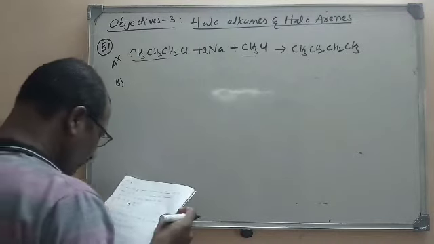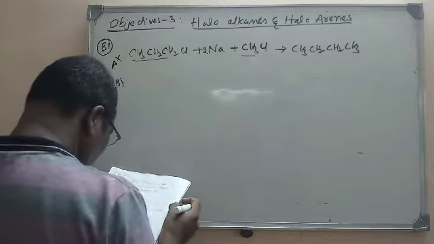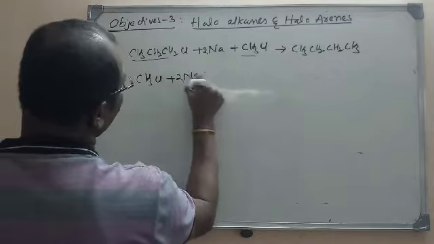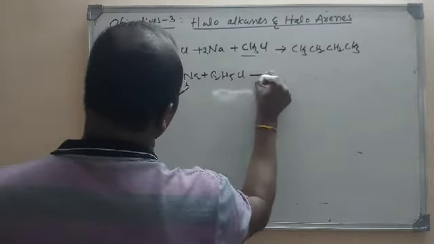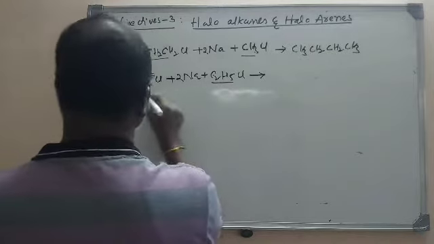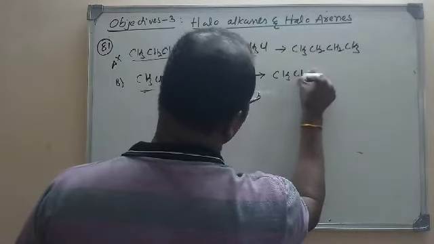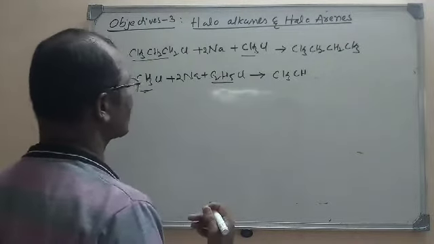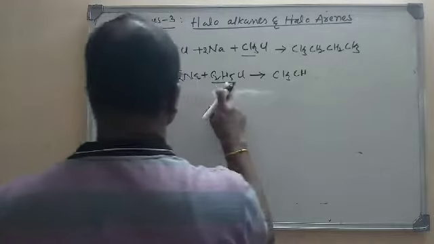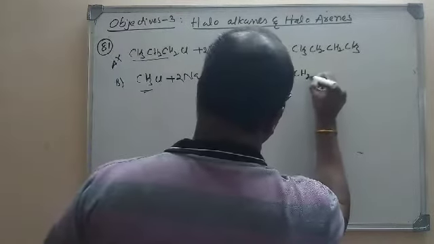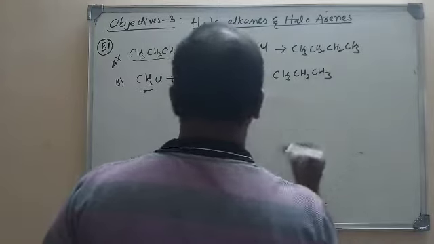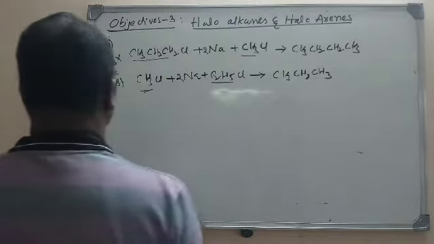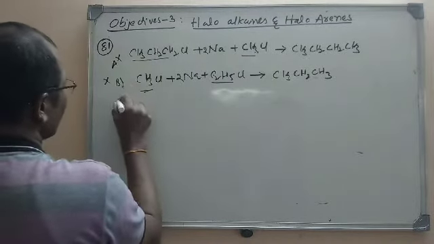Let us move to B, that is methyl chloride and ethyl chloride, C2H5Cl. What are we going to get? We are going to get propane as the major product. Of course, if we take ethyl chloride in excess, we can get butane also. But here the major product is propane. Of course, butane is also possible and ethane is also possible as other products. So B is also not the correct option.